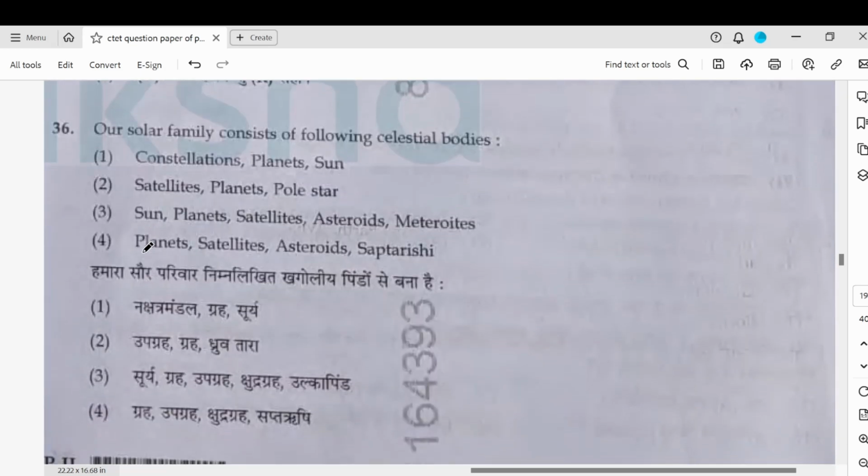Our solar family consists of the following celestial bodies. So remember, our solar family will consist of one sun. So constellations, sun, this will be wrong. Pole star is another star, so this will be wrong. Saptarshis are stars, so this will be wrong. So sun, planets, satellites, asteroids, meteoroids, this will be the correct answer. The logic being that in our solar system, we will only have one star, that is our sun.